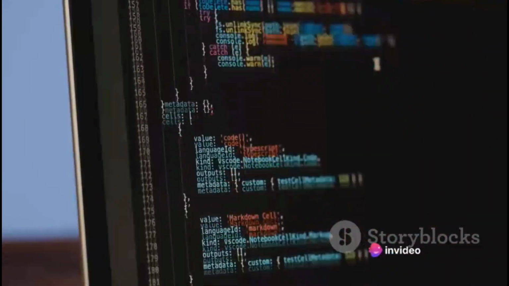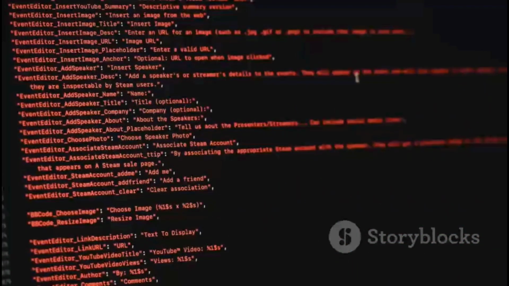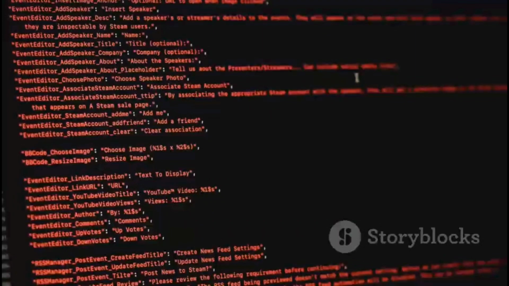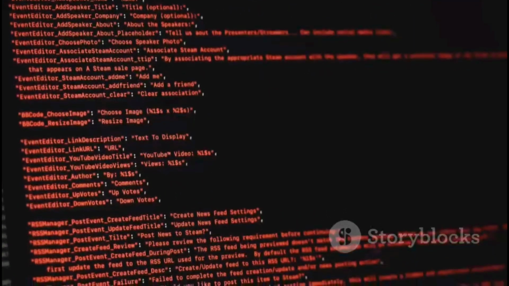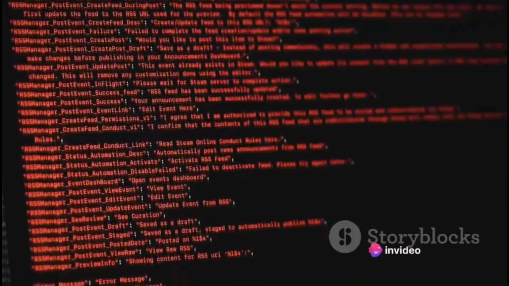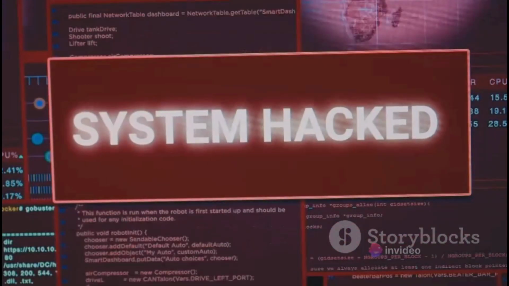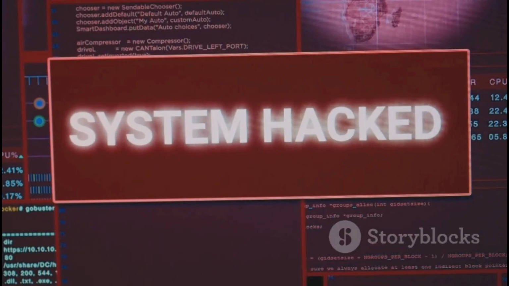It's like leaving your front door wide open, inviting burglars to walk in and take what they please. In the case of XXE attacks, the burglars can access sensitive data, confidential files, and even execute remote code. It's a chilling thought. But what does this look like in practice? Let's walk through an example.